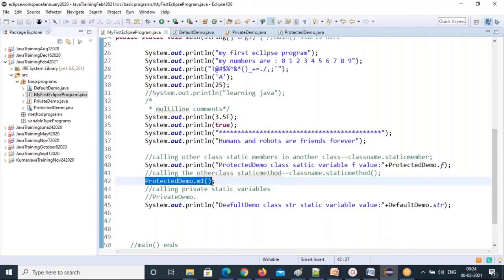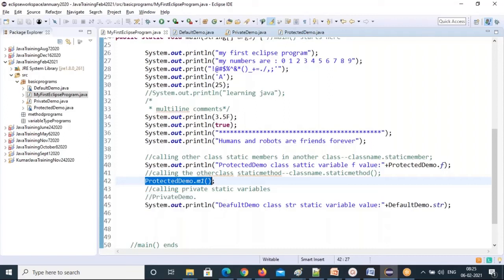There is a different process for that. You can call it if it has permission. Public, default, protected: you can call even from other classes of the same package. And if it is public, other packages also can call. But that process is different. You have to create an object for the class. Then with the object reference, you have to call them.